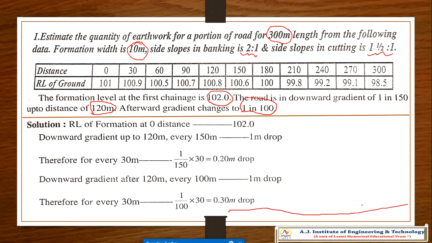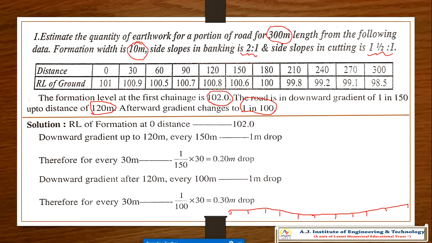For example, here it is 0, 30, 60, 90, up to 120. After that 150, 180, 210, 240, till 300.